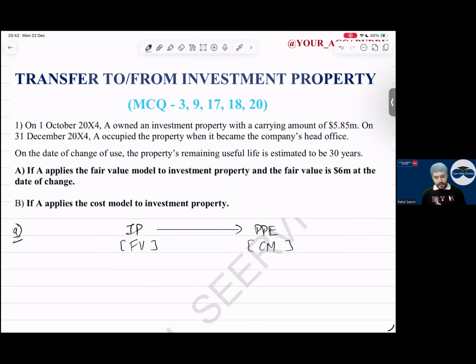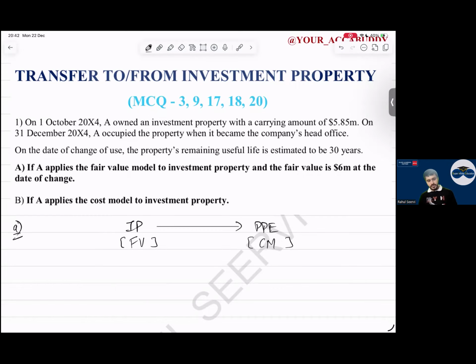So this is IP to PP. On the date of change of use, the property's remaining useful life is estimated to be 30 years. If the fair value model is followed by IP, will you depreciate? No, sir, depreciation will not happen. So what will I do? We will take fair value.